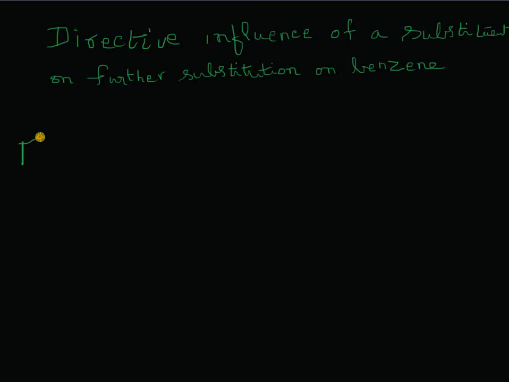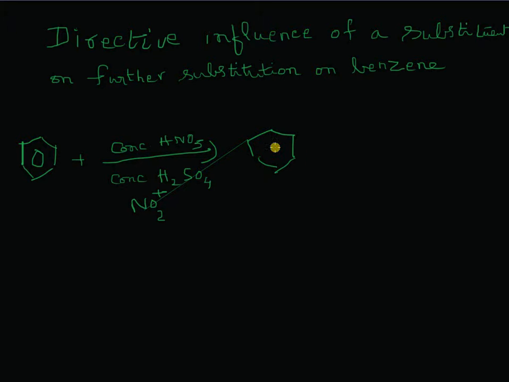Let us take benzene and treat it with a mixture of concentrated nitric acid and sulfuric acid. Concentrated nitric acid and sulfuric acid react together to supply NO2 plus ion, or the nitronium ion. This is the attacking species on the benzene ring. That is why we say it is electrophilic, and the product is nitrobenzene.